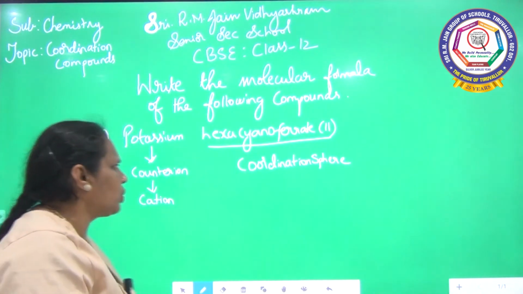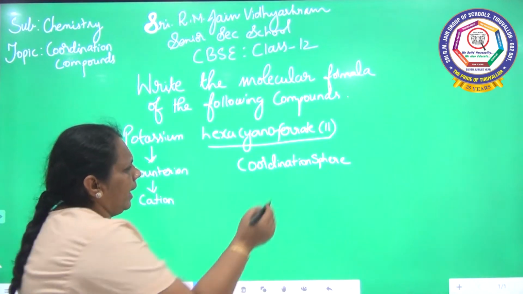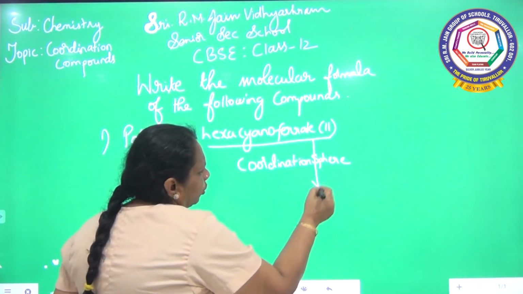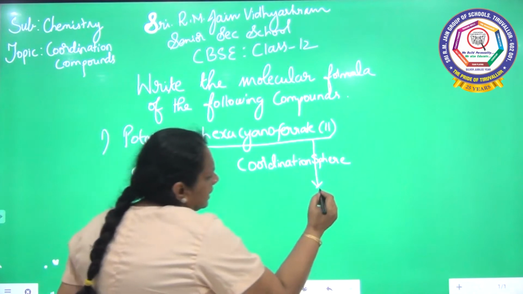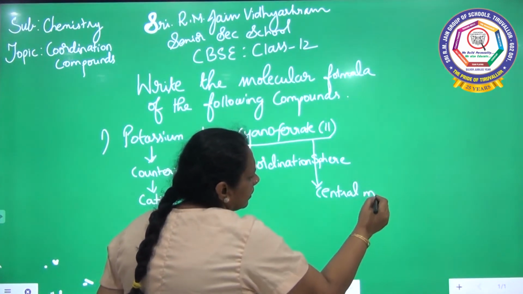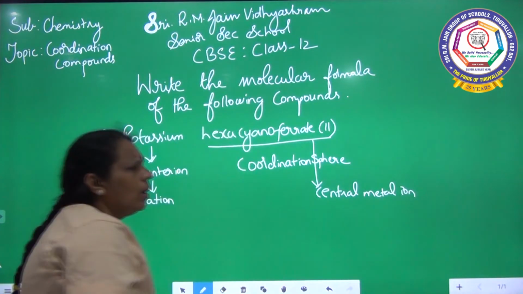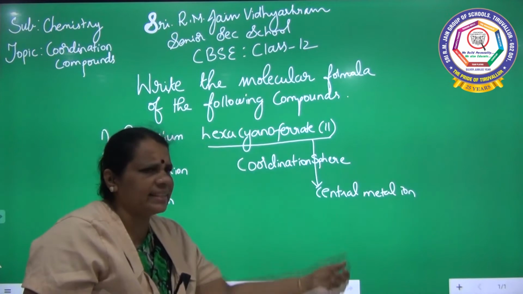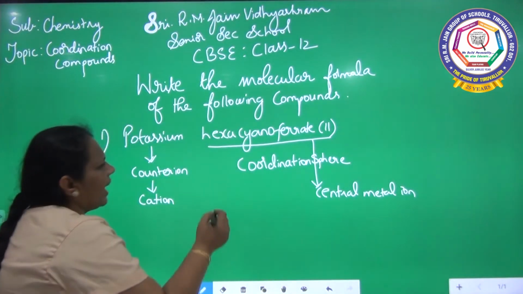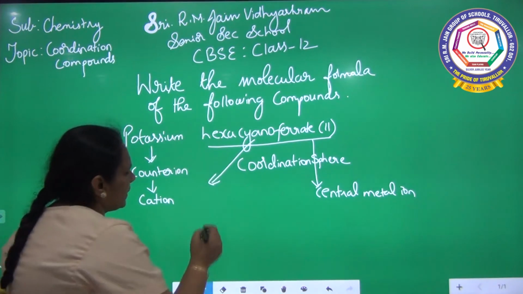When you talk about the coordination sphere, this is ferrate 2, so it is the central metal ion. Towards the other side, cyano. So this cyano is a ligand.